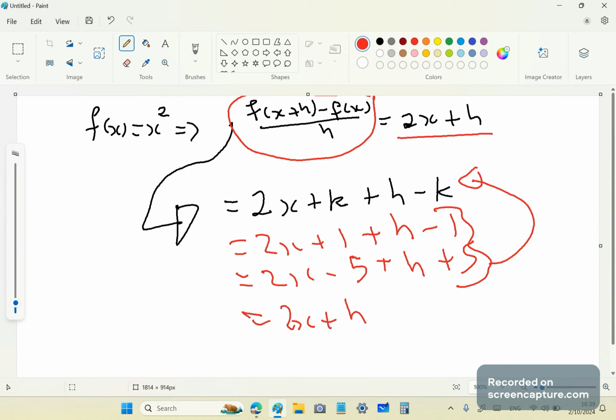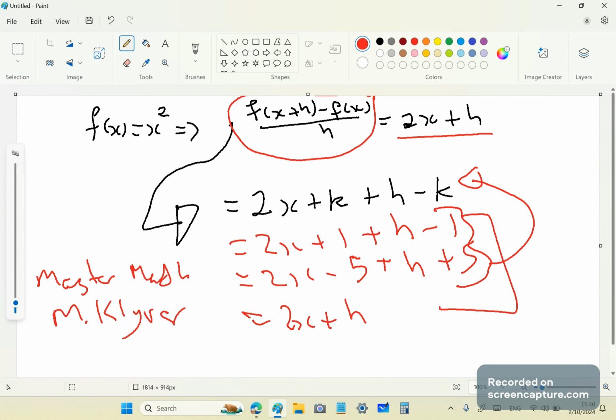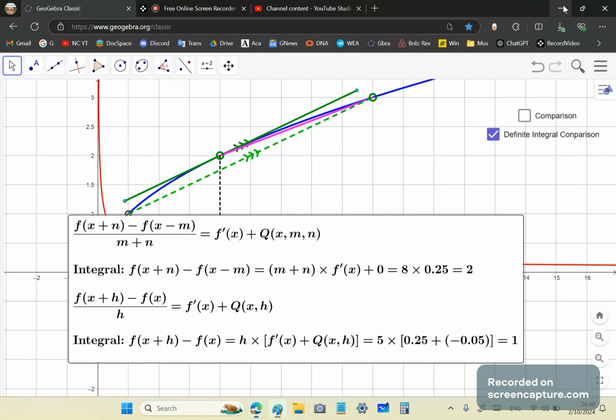But somehow for a master math graduate, that's what he says, master math graduate from Sweden, this nincompoop, M. Klyver, believes these are all different representations of this expression. So they've been trying for a long time to get rid of the new calculus because they're actually afraid of learning it. There is some learning to be done.